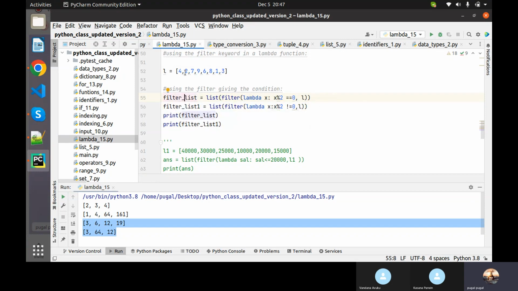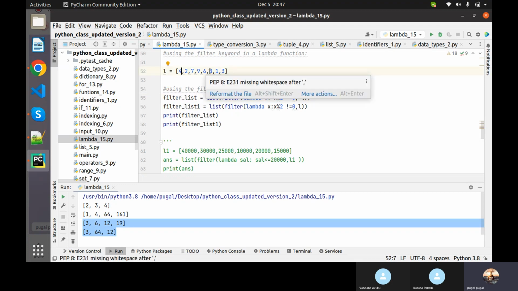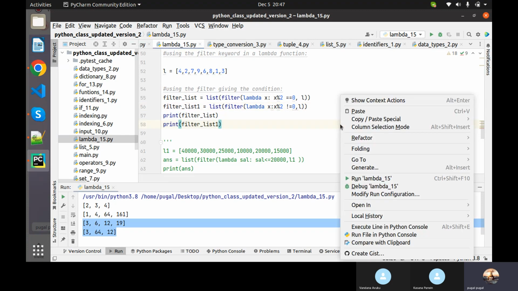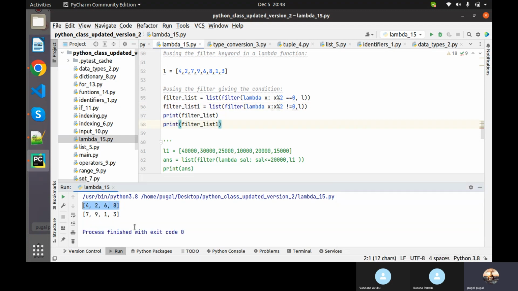Which means all the even values, 4 divided by 2, 2 divided by 2, 6 divided by 2, 8 divided by 2, like that. And we are storing it into the first list. And another condition, which is not giving 0, we store into another list, which is list 1, which means the first list will hold even values, the second list will hold odd values. If you run this, see, you understood this, Kasana, or any doubts on this? Understood, sir. What did you understand?